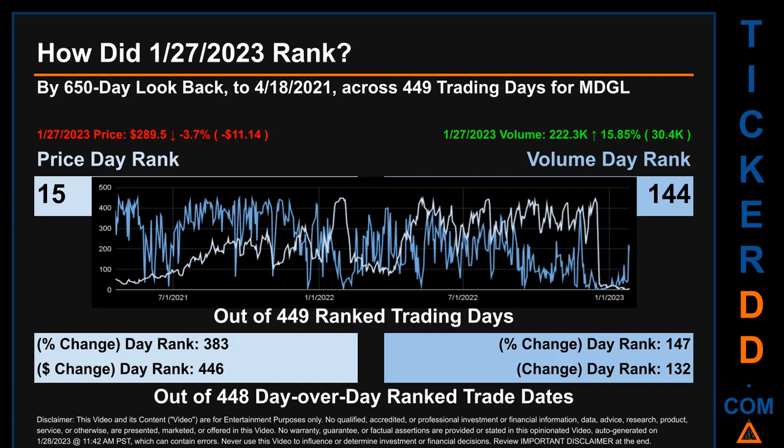The price's day-over-day percentage change, dropping -3.7% on January 27, 2023, had a day rank of 383, while its dollar difference of -$11.14 had a rank of 446 when compared day-over-day across 448 trading days. Volume's percentage change and difference were ranked respectively at 147 and 132.